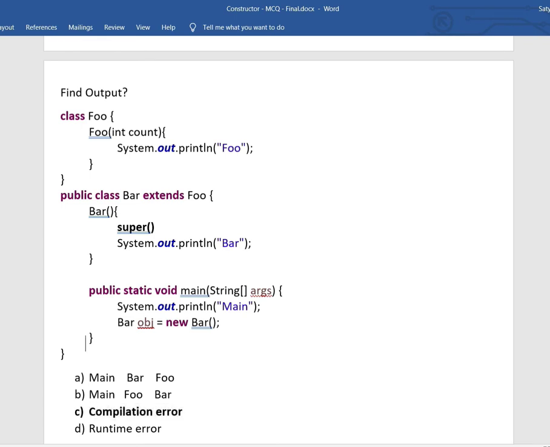To correct this program, we have to provide a default constructor, something like this, or we need to call the superclass constructor with parameters, as we have only a parameterized constructor. So we can provide something like this. We can call the superclass constructor. So the default constructor won't be called in this case, and the compilation issue will be resolved. Otherwise, without this, it is a compilation error.